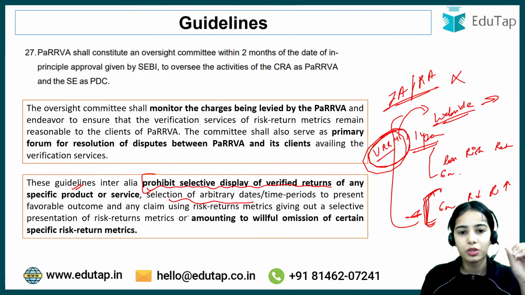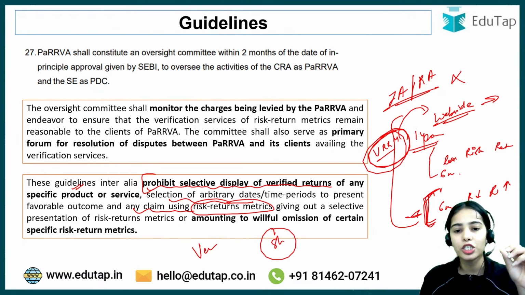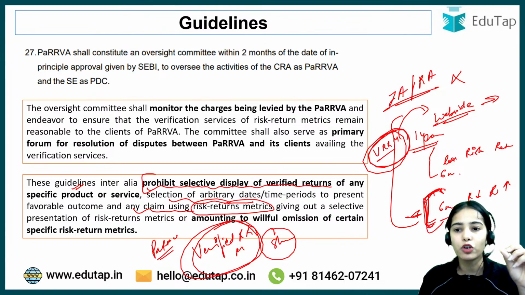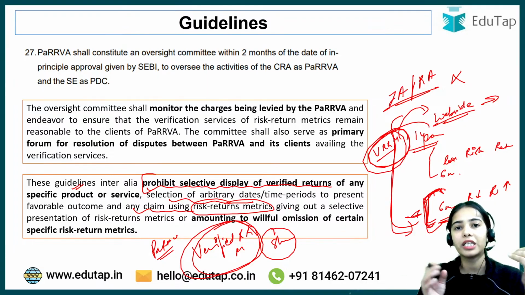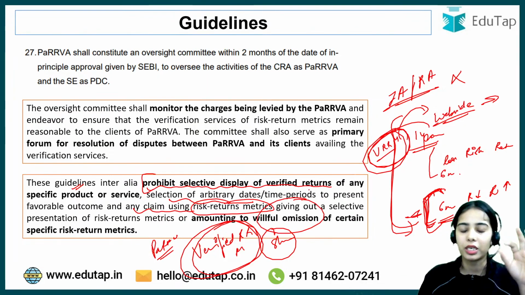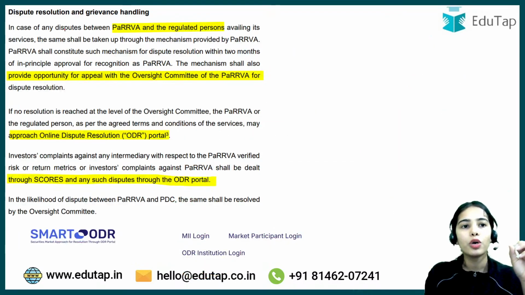So basically, if any claim using the risk return metrics is being made, that you should buy these particular shares because it is showing verified risk return metrics, taken by PaRRVA, that is showing the favorable image for 6 months, but you have to show the whole data. You cannot selectively display the limited data. That should not happen. Willful omission is prohibited. It is not allowed.